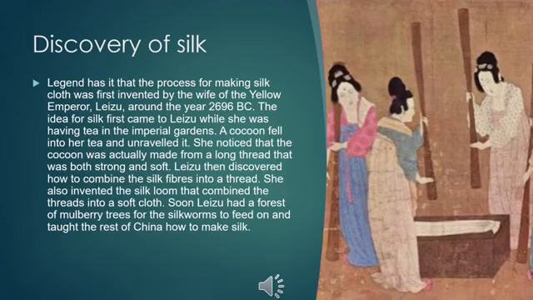So Li Zhu had a big forest, and in that big forest she had a lot of mulberry trees, and these mulberry trees were what the silkworms used to feed on. And this is how she taught the rest of the people in China how to make silk. So this was how silk was first discovered in China, and people even now in China wear silk clothes, and they are very fond of silk clothes.